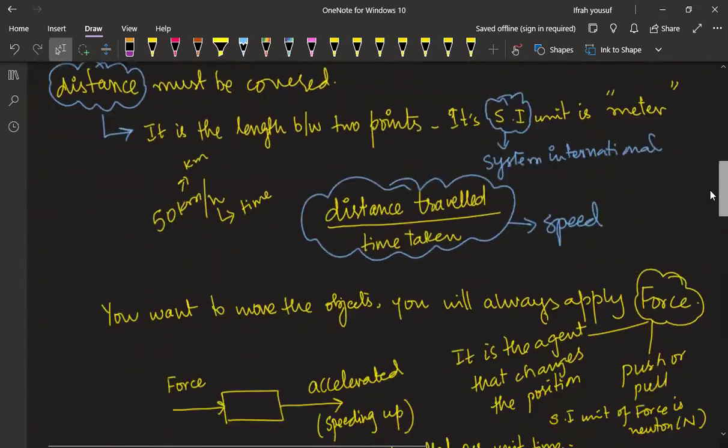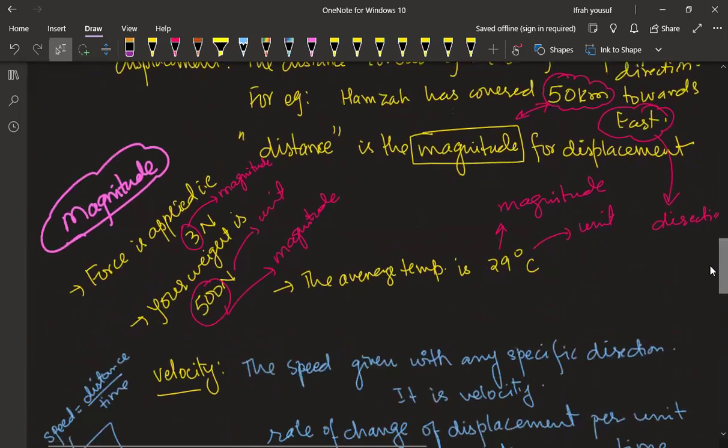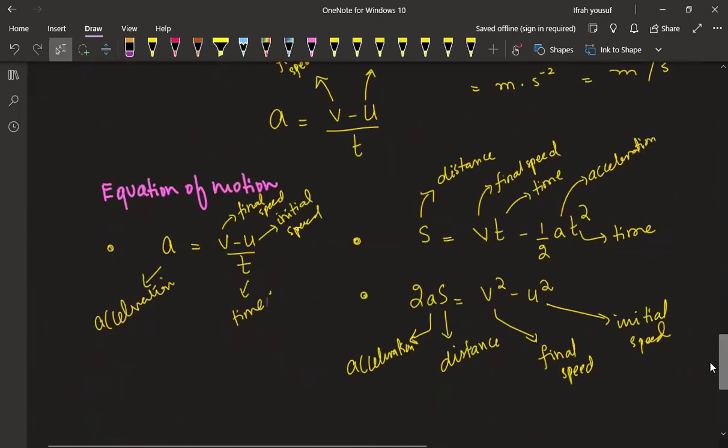I just have one question. Can you go to the last one, all the equations? For the last two, the s equals vt and then 2as equals, for these two, what type of questions will come when they ask?